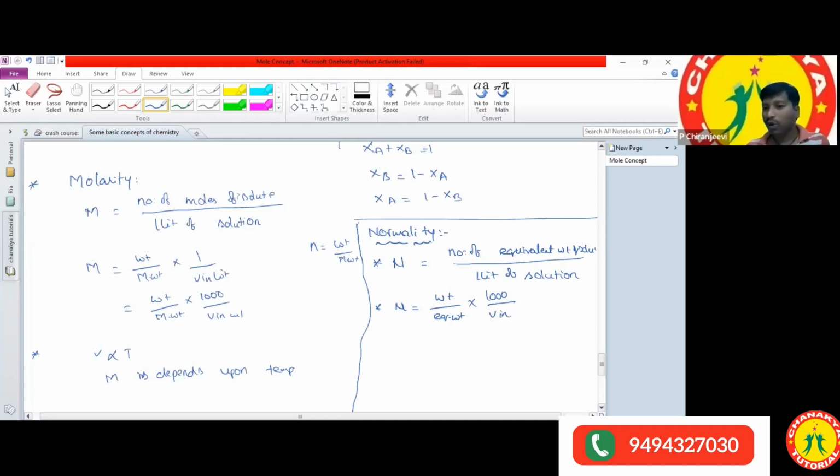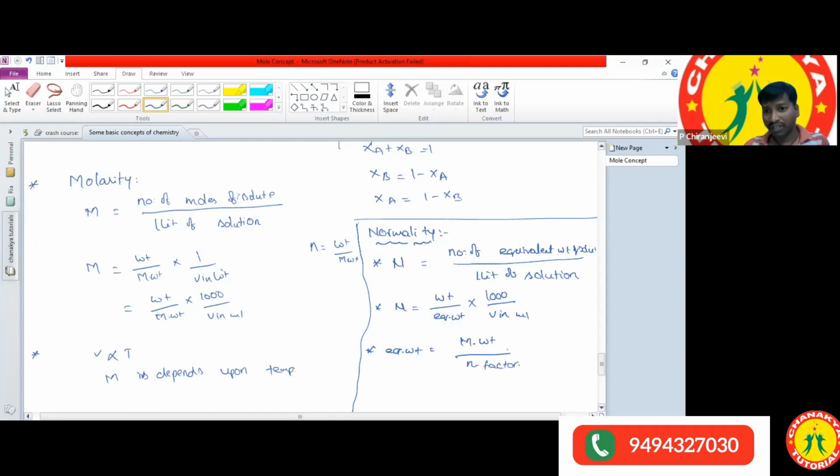Very good. Equivalent weight is defined as molecular weight by N factor. Based on this, they also have some questions.